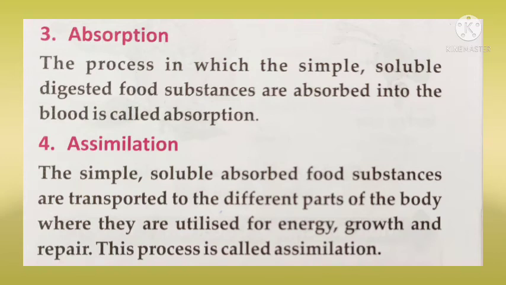Now the next one is assimilation. First of all, read it. The simple soluble absorbed food substances are transported to the different parts of the body. Means the food which gets digested and absorbed into the blood is transported to the different parts of the body. What is the purpose of this transfer? To give energy, to give growth, and for repairing. Fine. So this process is known as assimilation.